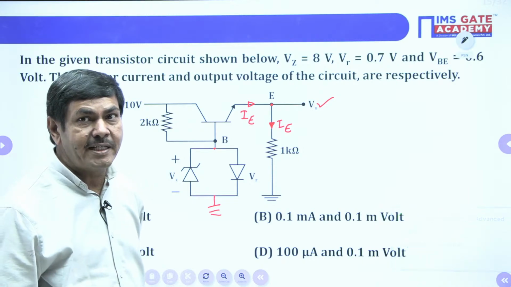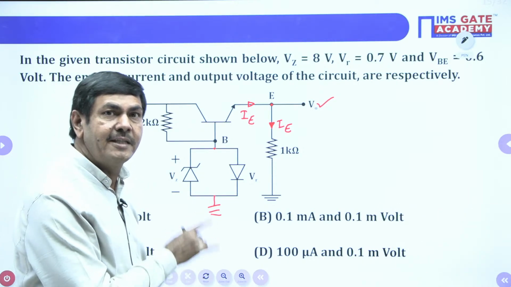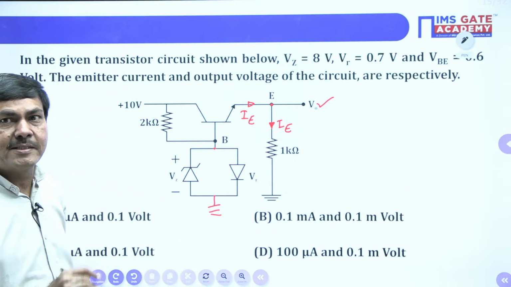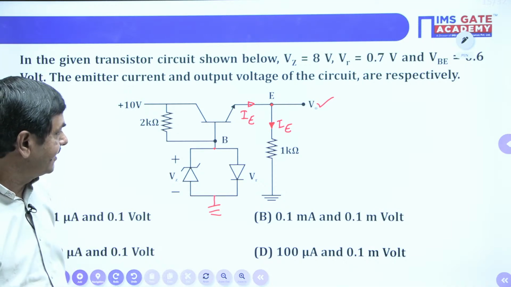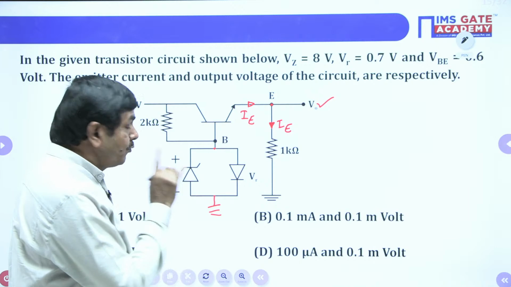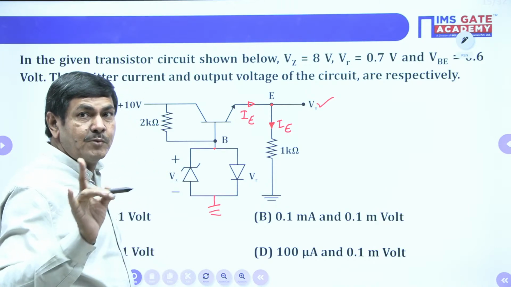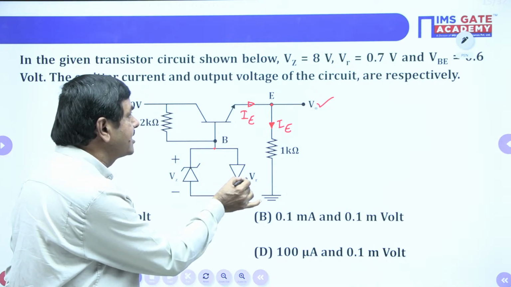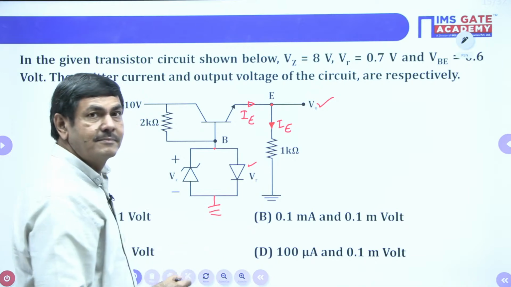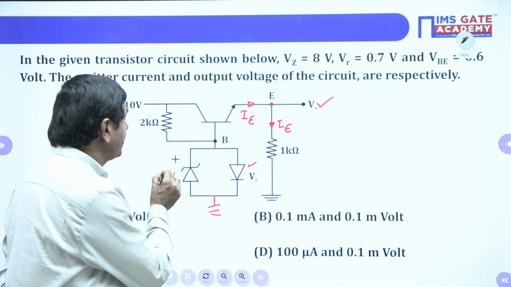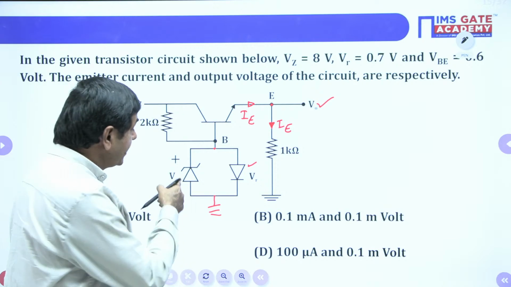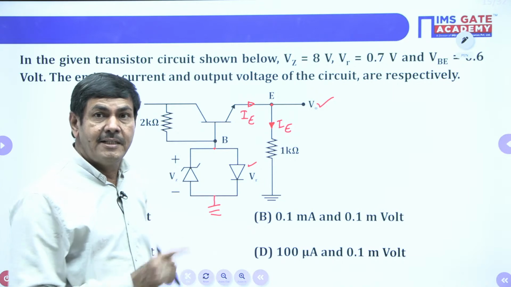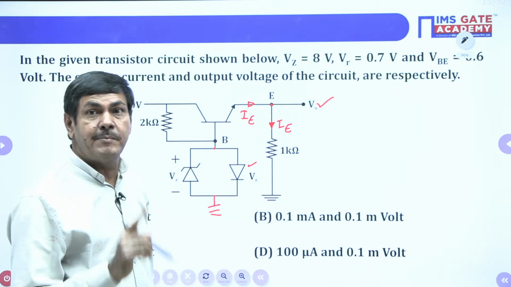So why can't you say the Zener diode also operated in this case? That is my question. Anybody? It's a very simple answer. Listen, Raviteja, you can understand clearly now. Suppose we assume both are on. What is going to happen? The voltage across this diode is 0.7, and the voltage across the Zener is 8 volts only. One is 8 volts, one is 0.7 volts, but these two are in parallel, so the voltage must be the same.